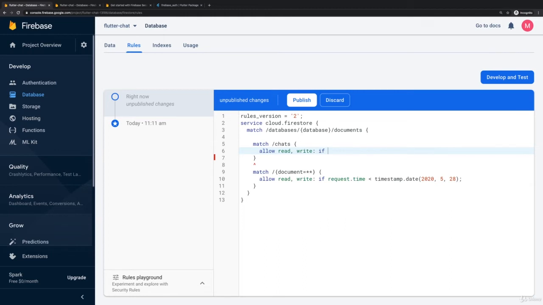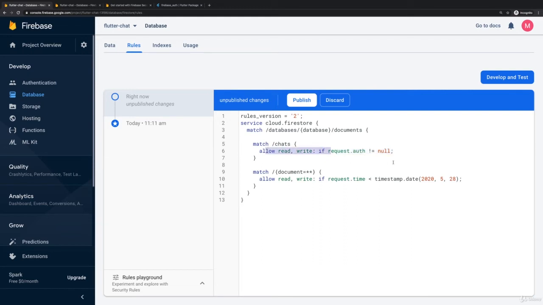And here, for example, you can access a special request object, which is available here in the rules, where you can access the auth information. And for example, if you say auth unequal to null, you would say if there is some auth information on the request, so if the user is authenticated, if this comes from an authenticated user. Only then such auth information will be on the request.